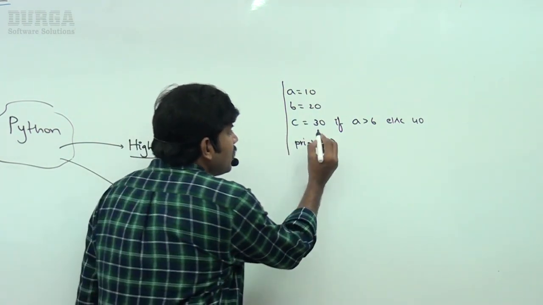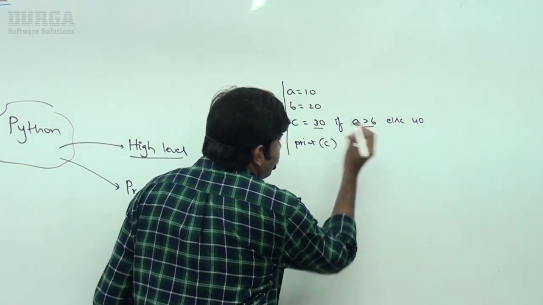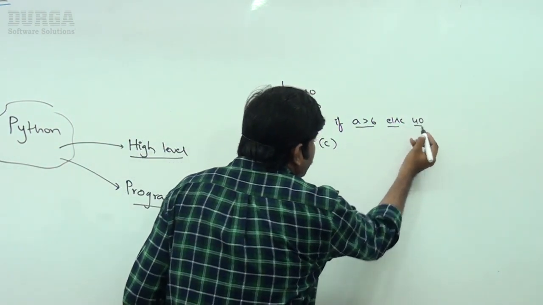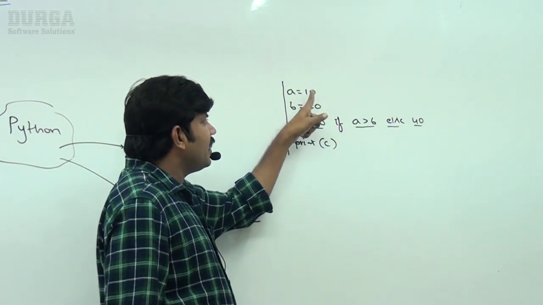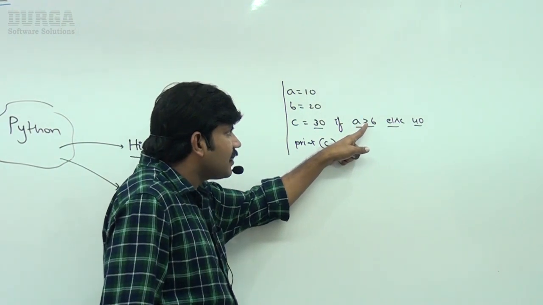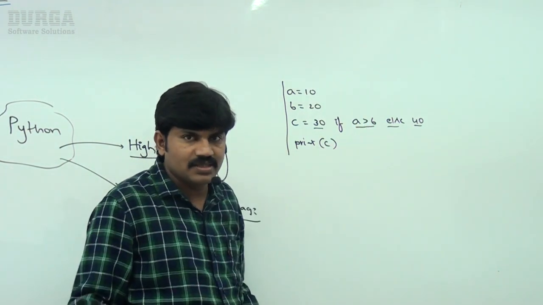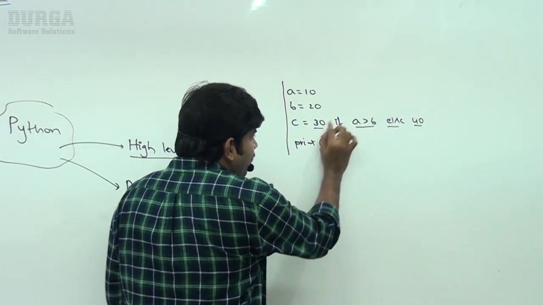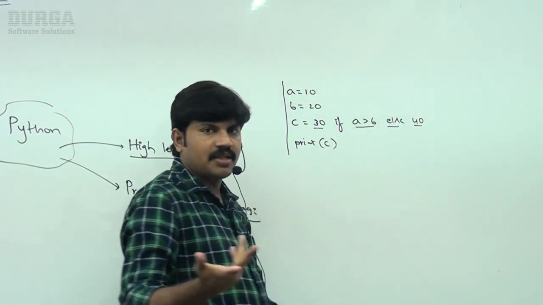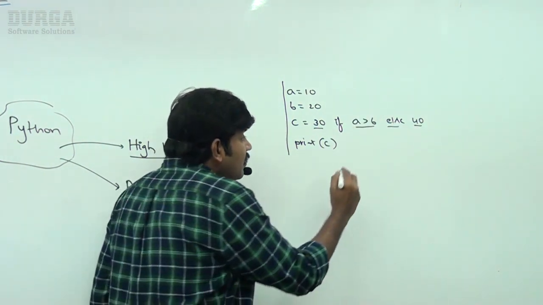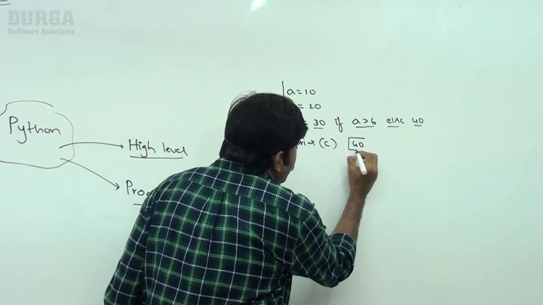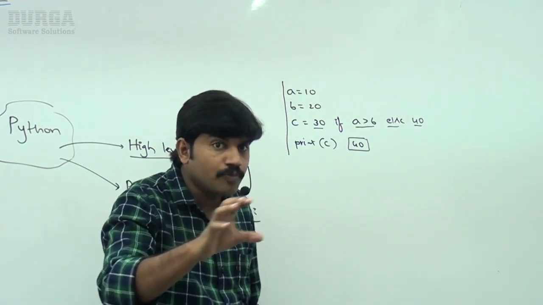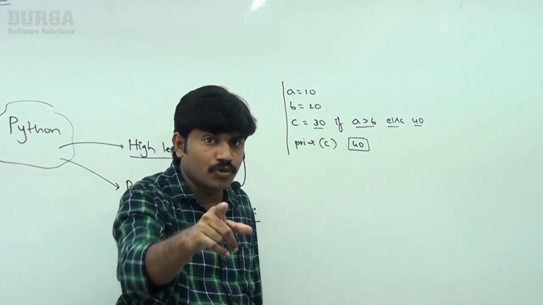C is equal to 30 if A greater than B, else 40. So, what is the value of A? 10. Is 10 greater than 20? No, 10 greater than 20 fails. So if it were satisfied, C would be 30, otherwise it is 40. Then obviously, what is the value of C? The value of C, we are going to get 40. Sir, if you have a kid, can you please show these 4 lines of code to your kid?